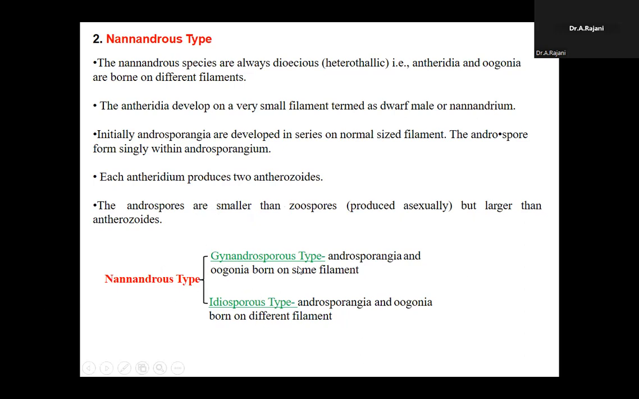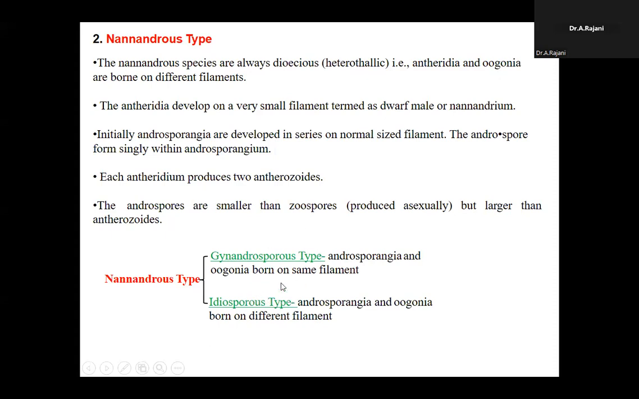What is the meaning of gynandro? Where can you observe the gynandrosporous type? In Oedogonium Nannandrous species you can observe the gynandrosporous type. Here the androsporangia and oogonia are born on the same filament, that is called gynandrosporous. Second, idioandrosporous: here the androsporangia and oogonia are born on different filaments, that is called idioandrosporous.